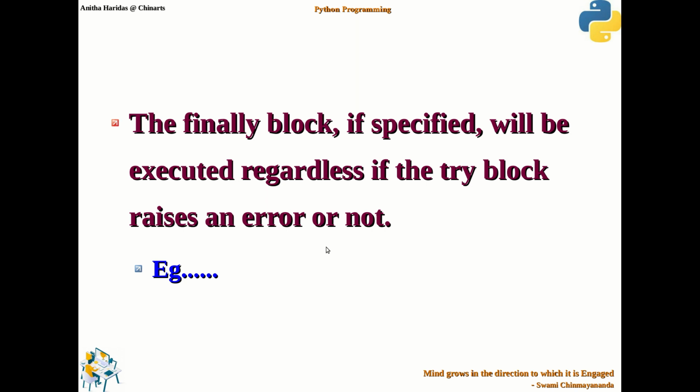It is very much similar to the finally blocks of C++ and Java programs. So the finally block is not mandatory, it is optional. If it is specified, it will be executed regardless of whether the try block raises an error or not.